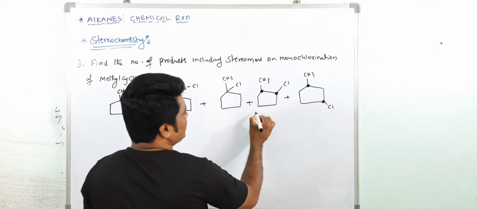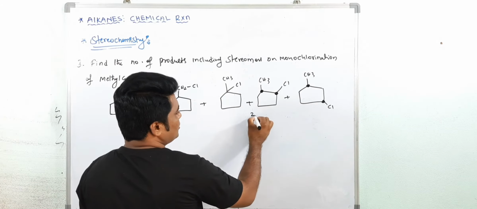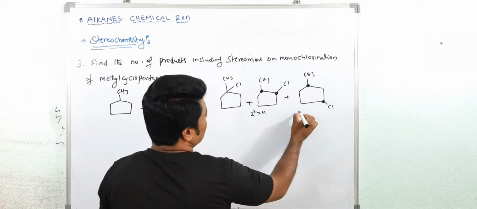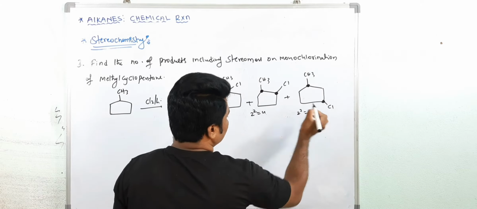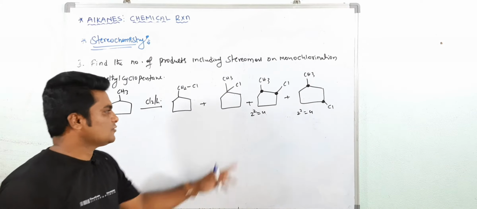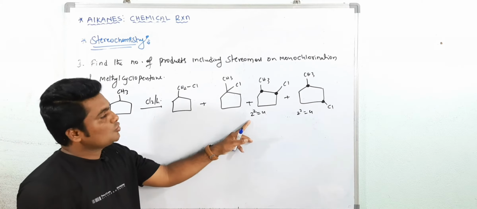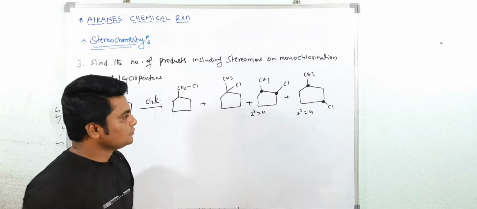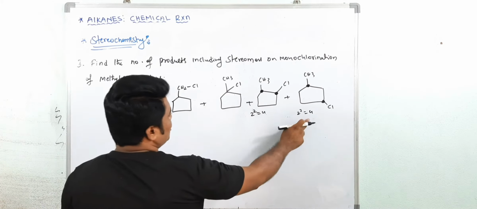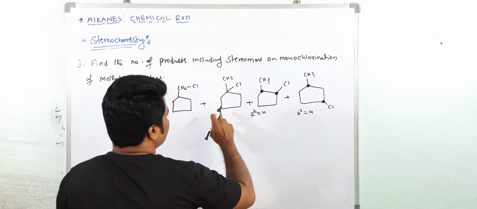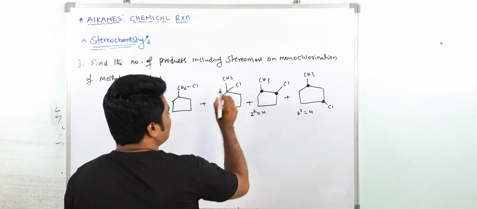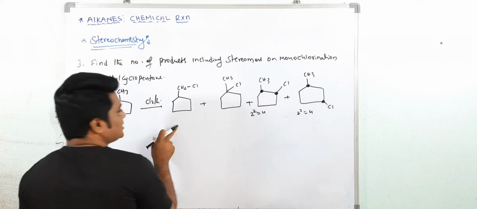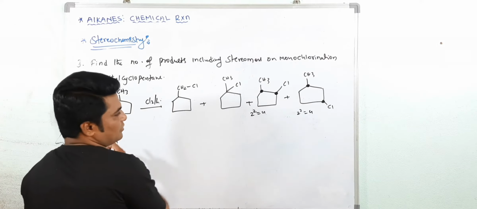With 2 chiral centers, you know the formula 2 raised to n. 2 raised to 2 is equal to 4. Here also 2 raised to 2 is equal to 4. Sometimes this formula does not work, so you have to draw the structure. So what is the total? 4, 4, 8, 8. Is this a chiral center? No. 8, 9. Is it a chiral center? No. So 10 products you are getting.